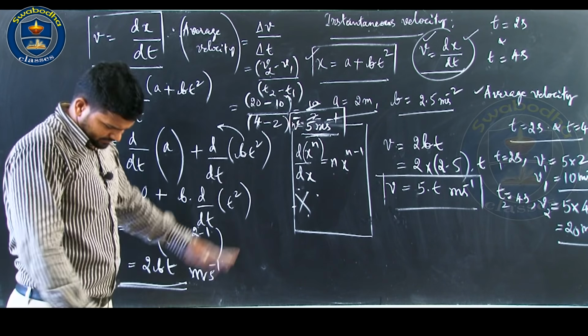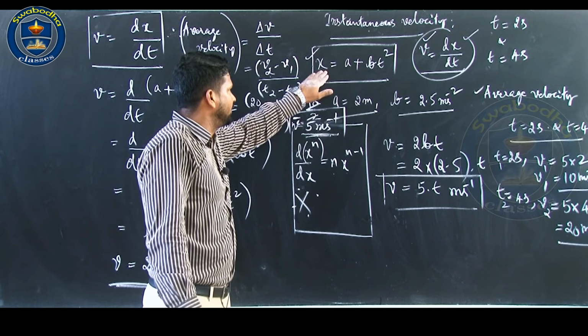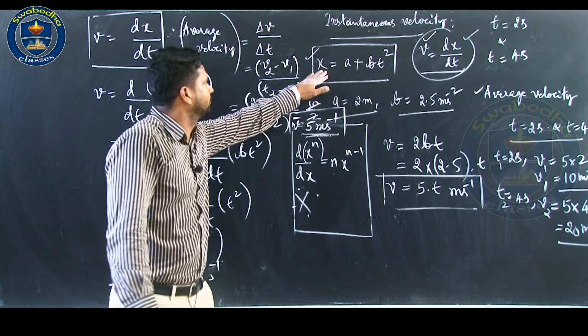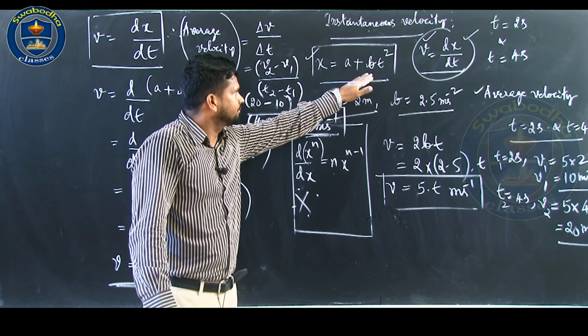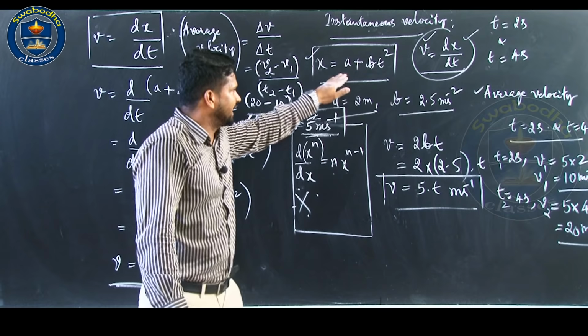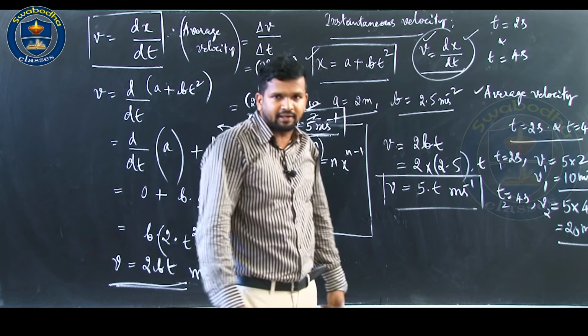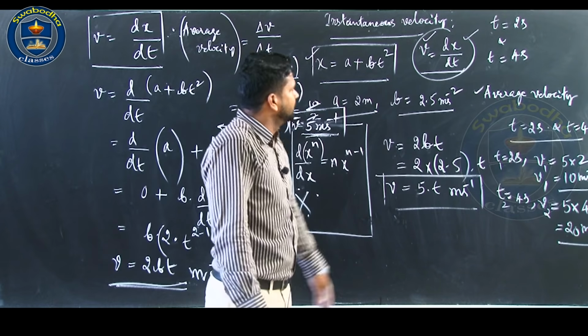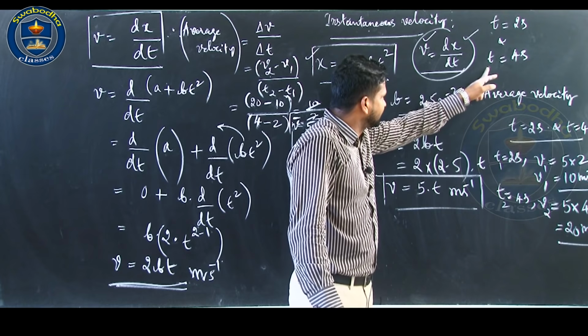So, this is how we can calculate it as numericals. As I said, if we know the exact expression for position with respect to time, you can differentiate it, v equal to dx by dt, that is the definition of instantaneous velocity, and by that you can get the general expression for instantaneous velocity.